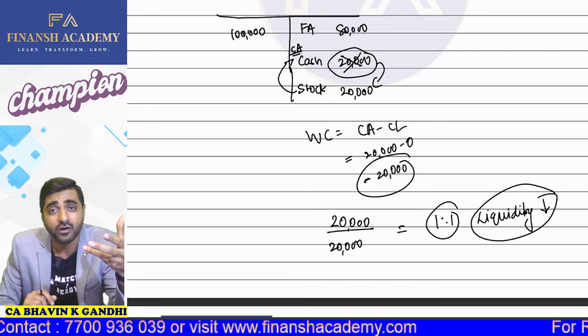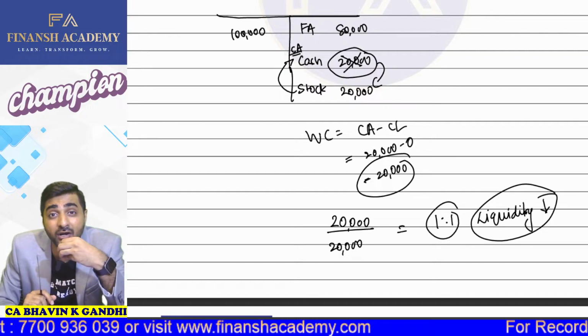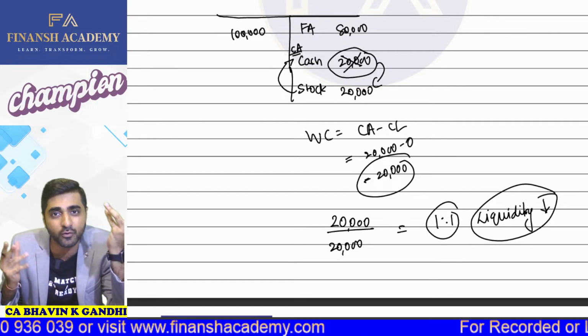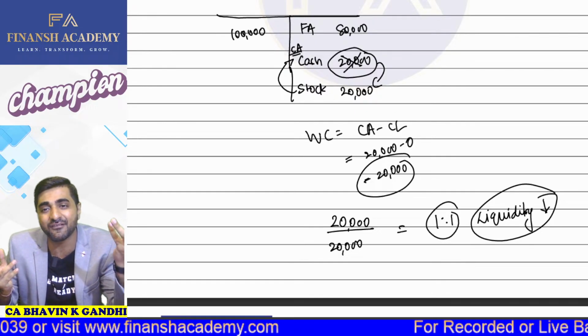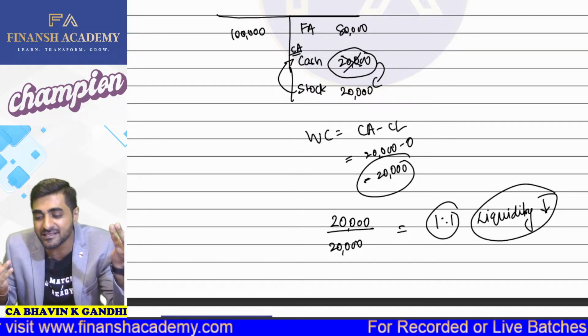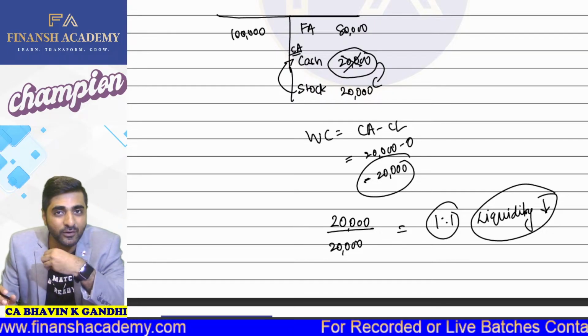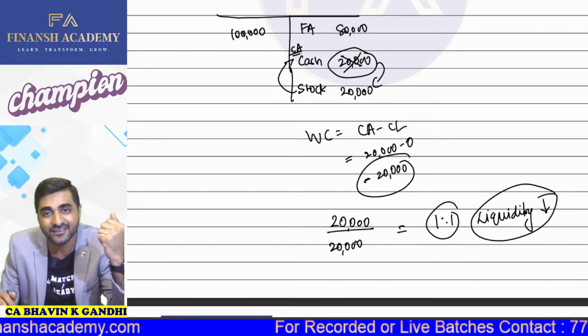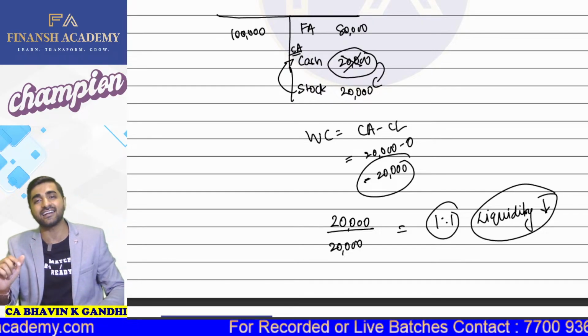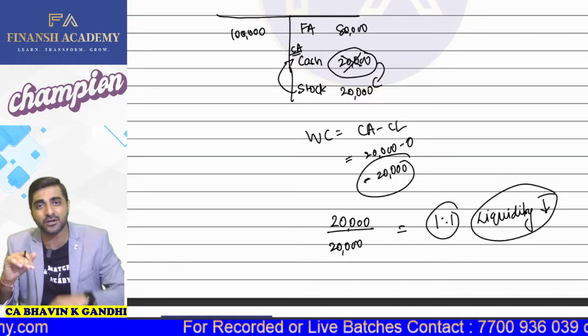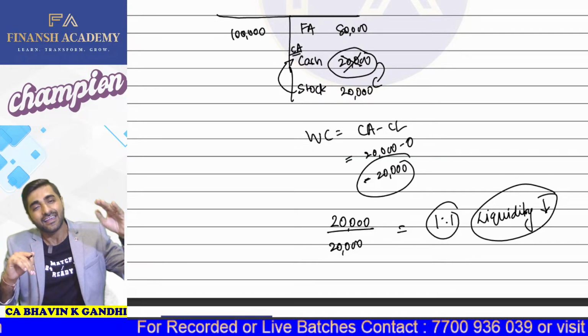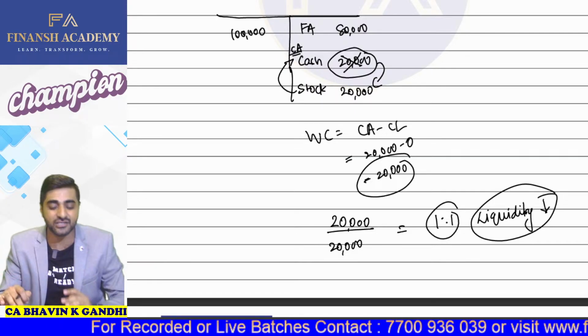Because now if tomorrow you want to make any payment of electricity bill or staff salary, then you don't have the liquidity available with you. How will you make this kind of payments? Are we going to give them stock? Then the answer is no. So what I'm trying to make you understand is, if this particular ratio is very high, it means that the liquidity of the company is lower.